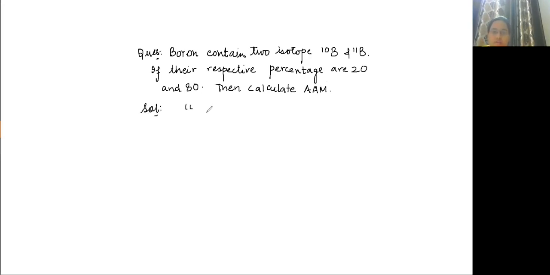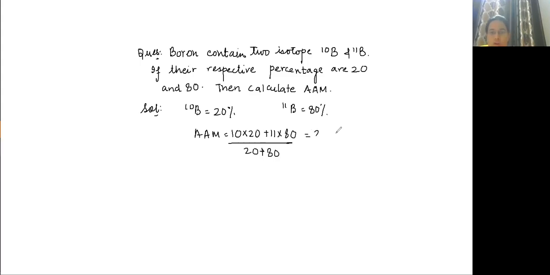So B10 is 20%, B11 is 80%. Calculate their AAM. Ten into 20 plus 11 into 80 divided by 20 plus 80.